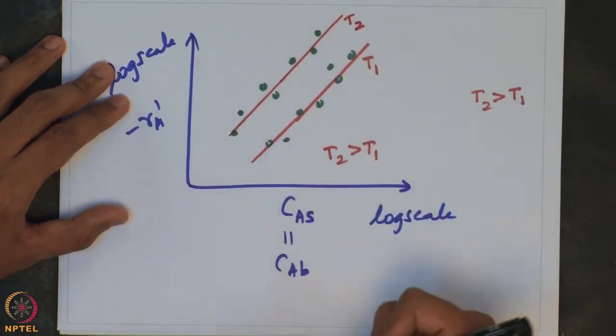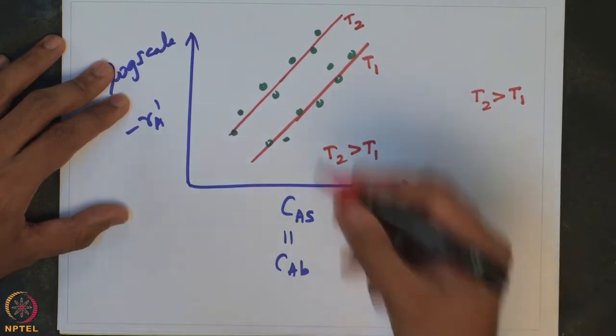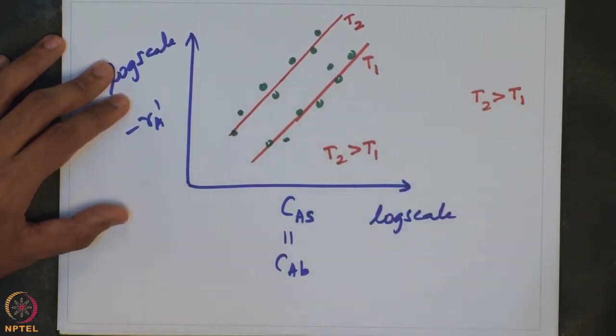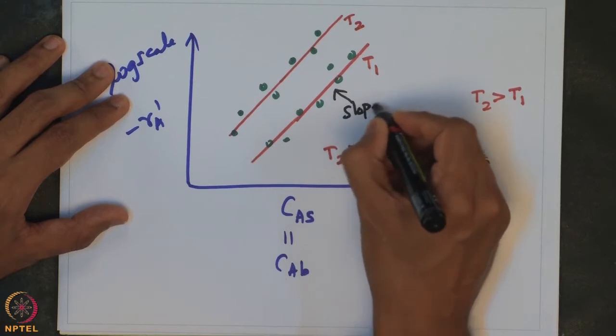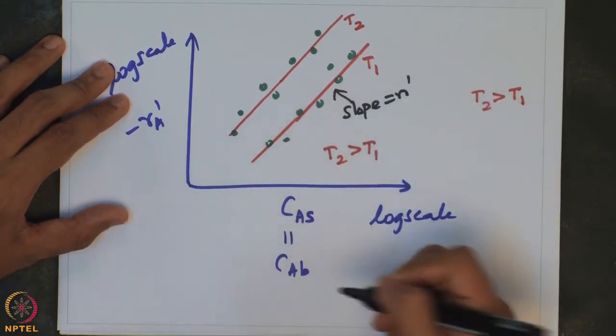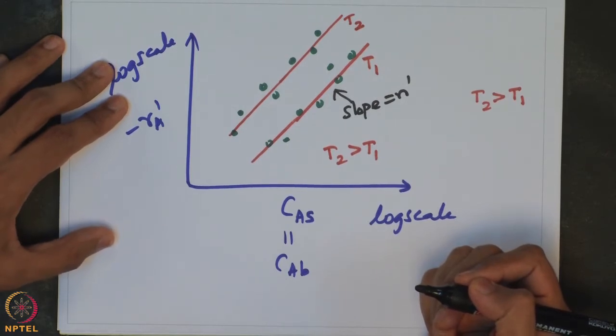So, this should correspond to temperature T2, and from here what will be the slope? The slope of this line essentially will give you n prime, which is the apparent order with which the reaction actually happens.